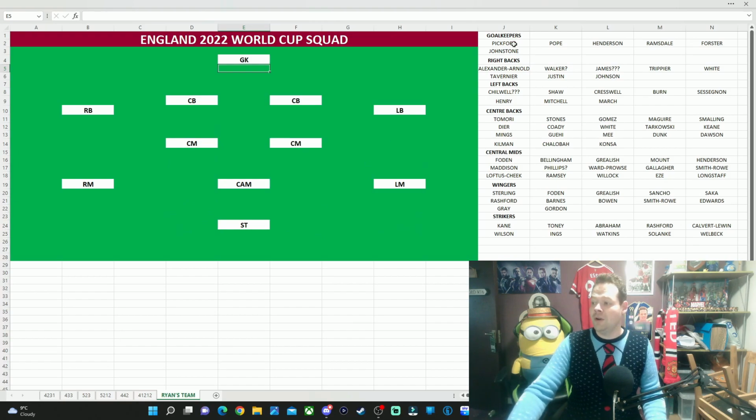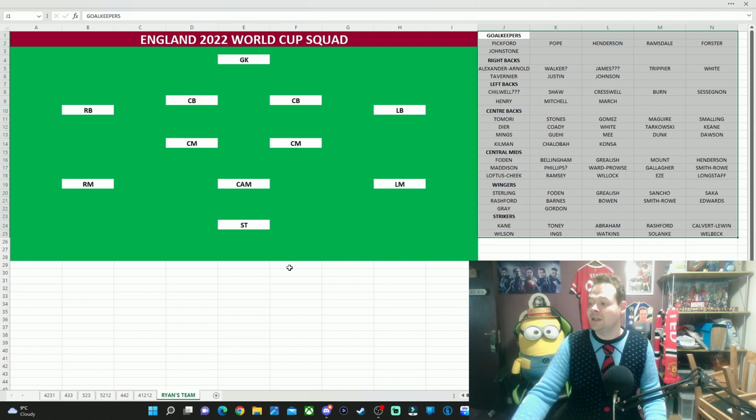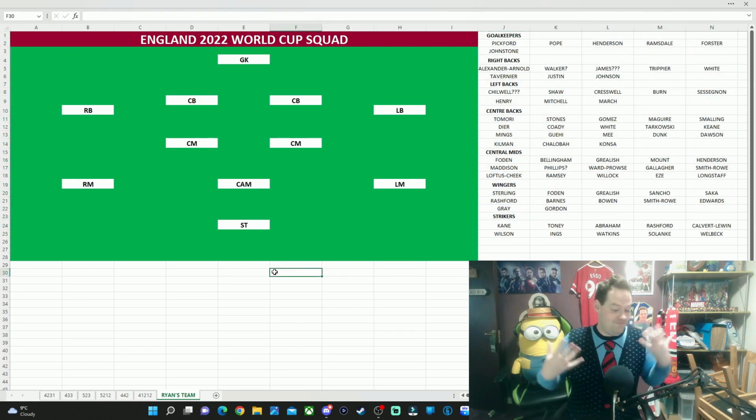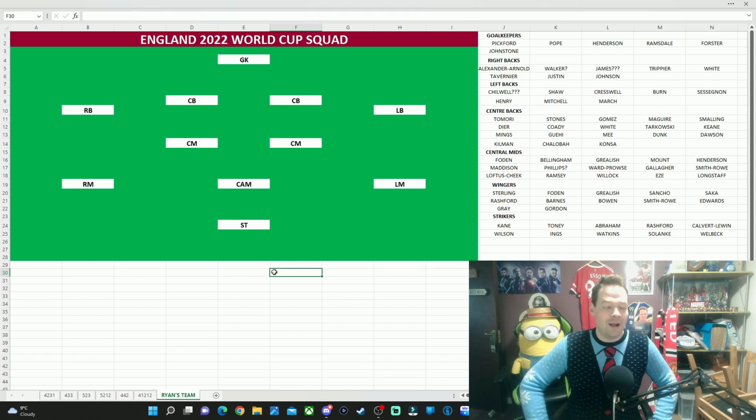I've also included on the right hand side a whole bunch of players that Southgate has either picked, used, or just, I think, have had a good season this season and probably deserve a shout of getting into the England squad. So even the most obscure ones are on that right-hand side, I would say. So everything you would need to build your squad, everything that I need to build my squad.